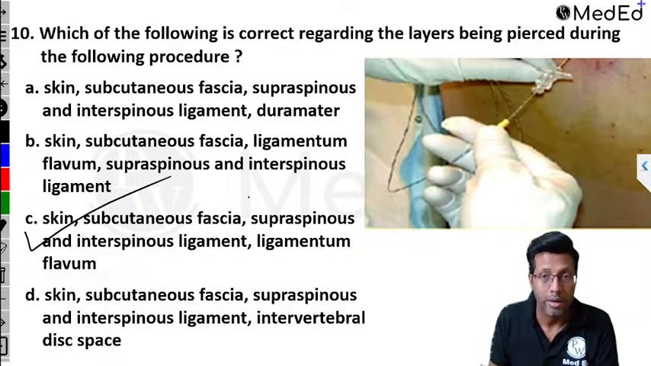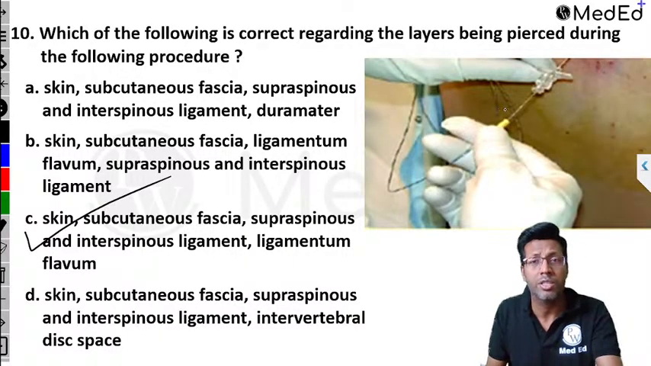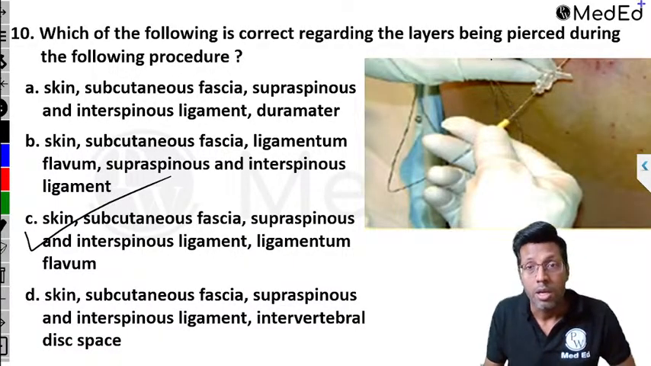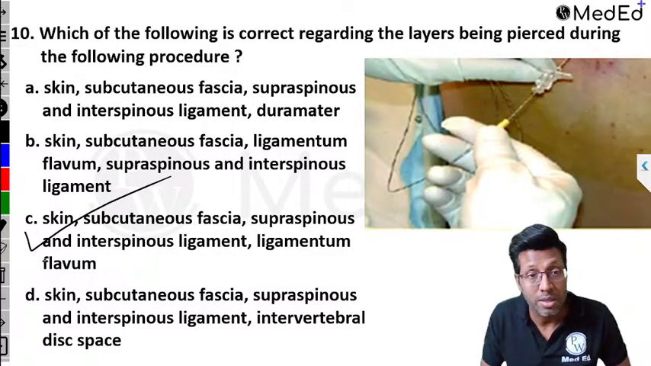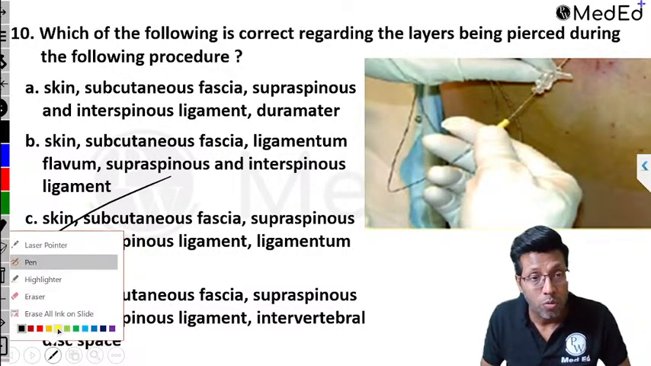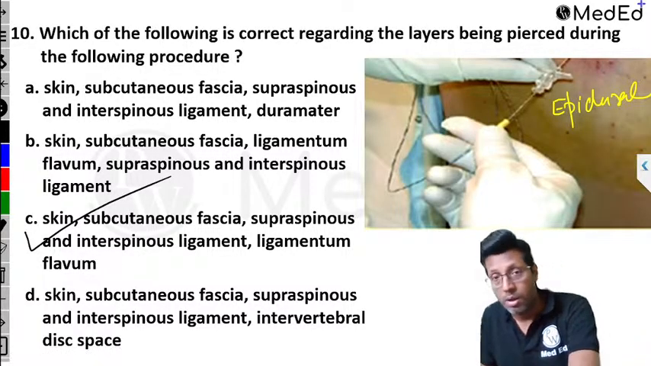C. Absolutely correct, right? So what is the procedure? The same question can be changed. What is the procedure you can see? As you can see, a catheter is being inserted. Remember, this procedure is basically an epidural. So what you see here is an epidural going on. We are putting an epidural catheter. So this is the procedure.